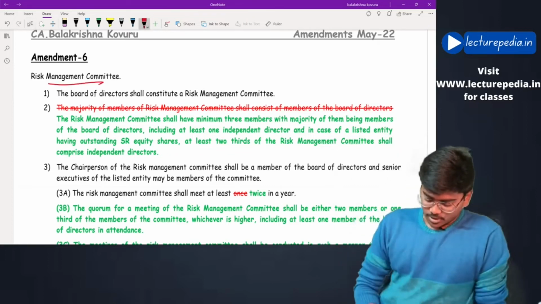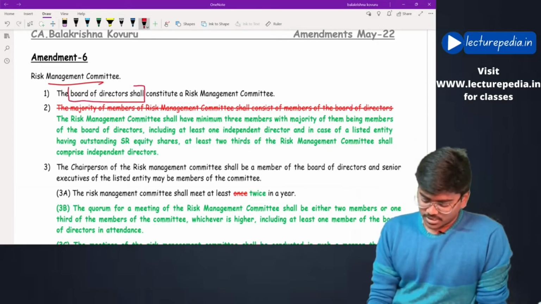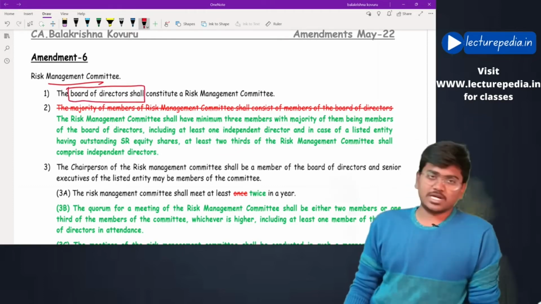Who will constitute this risk management committee? Board of directors will constitute the risk management committee.